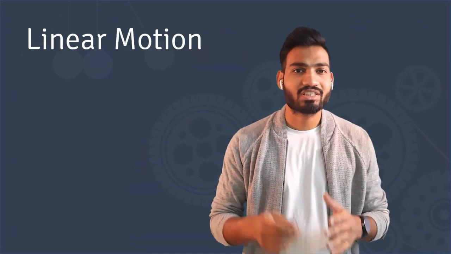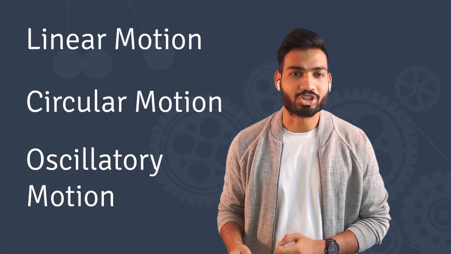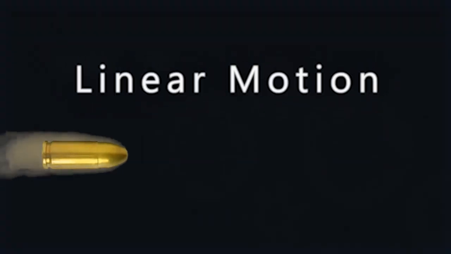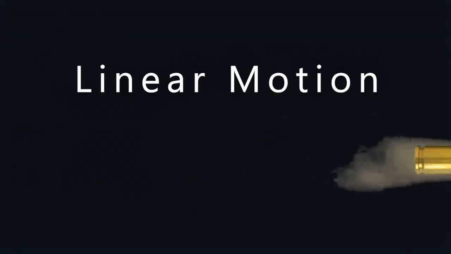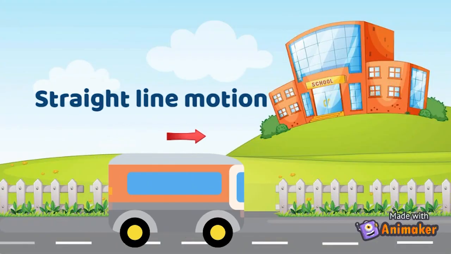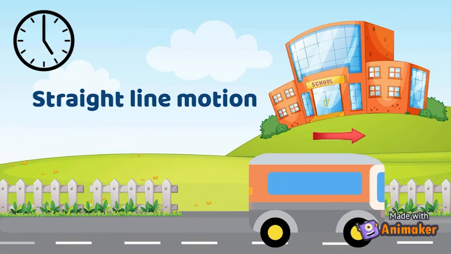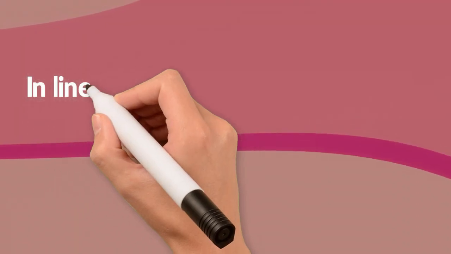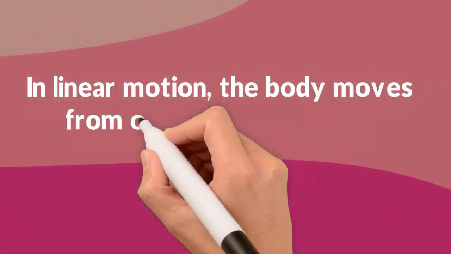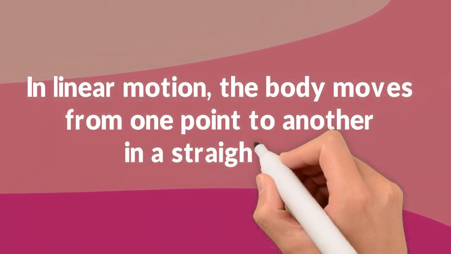Now, there are three types of motion: linear motion, circular motion, and oscillatory motion. First is linear motion. Just like the example we saw, the bus was moving in a straight line. So, we can say that it was traveling in a linear motion. In linear motion, the body moves from one point to another in a straight line.